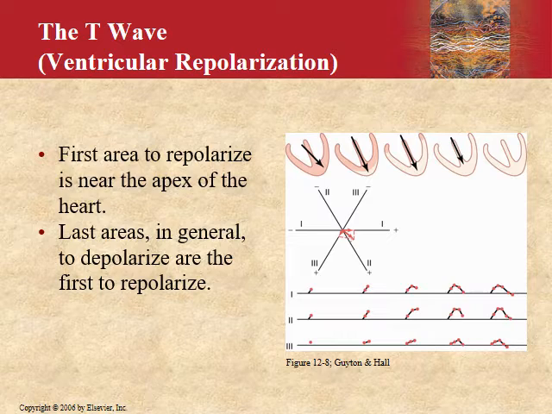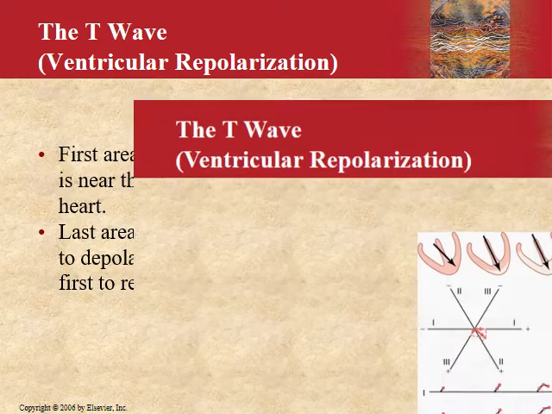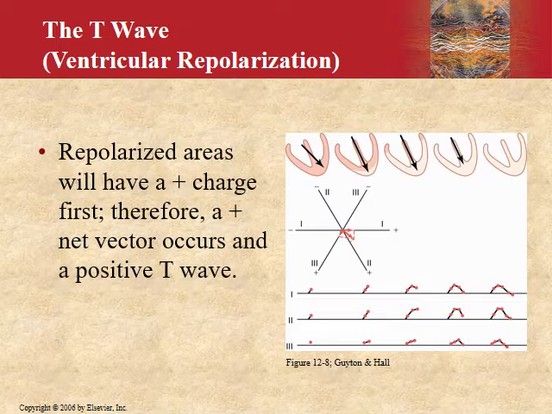Because the outer apical surface of the ventricle repolarizes before the inner areas, you can see it over here. So the positive end of the overall ventricular vector during repolarization is towards the apex of the heart. So we'll get a positive deflection in all the three leads, that is 1, 2, and 3, after the completion of the T wave. The repolarized areas have a positive charge first, therefore a positive net vector.